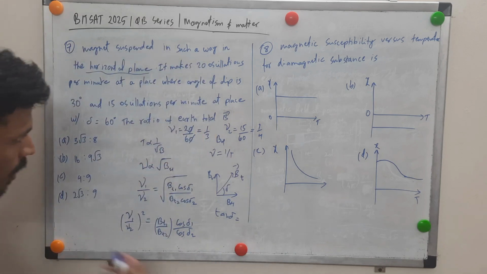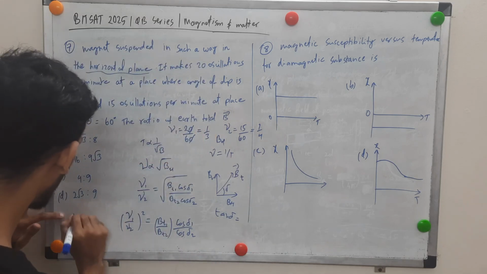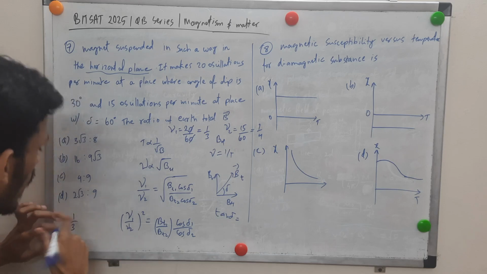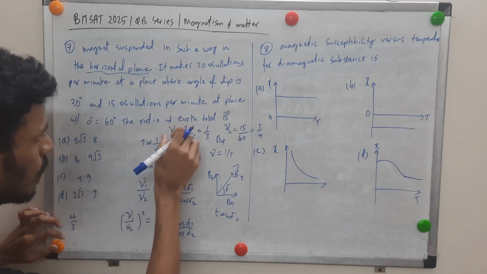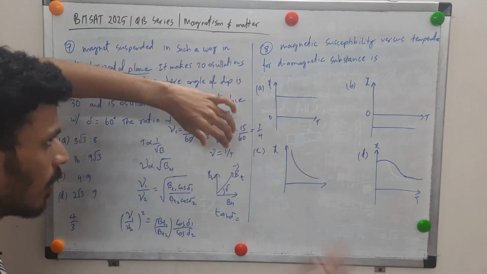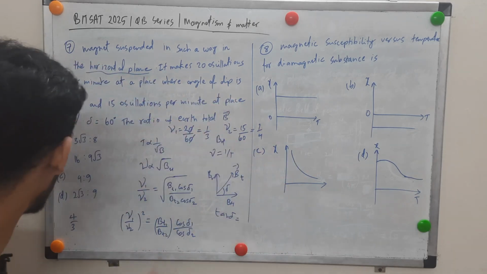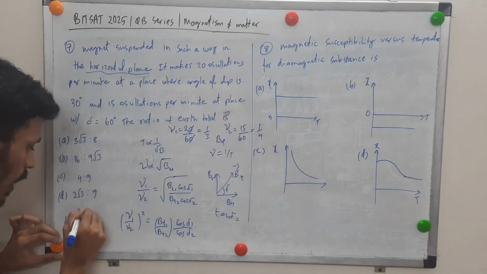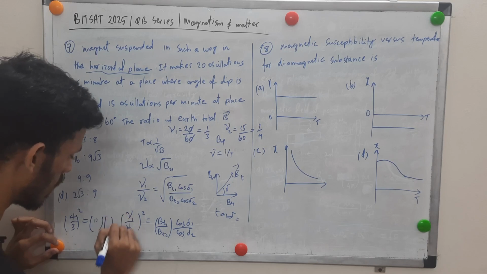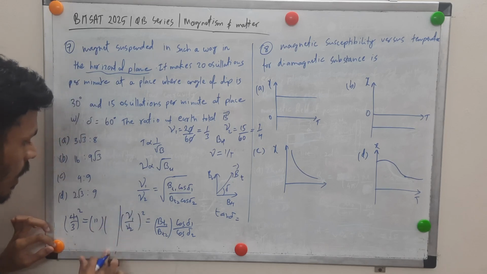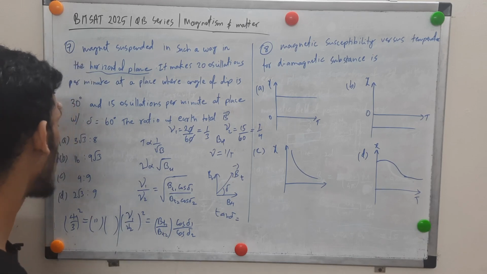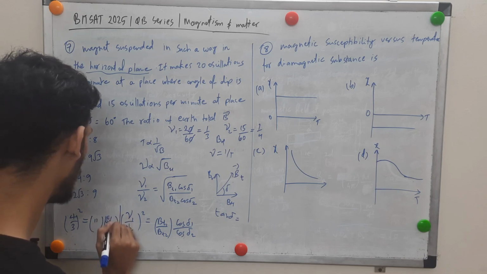Okay, so let's substitute it over here. nu1 is 1/3 and nu2 is 1/4. So 1/4 will go on top, right? Or you can take the ratio nu1 by nu2. So this 4 in the denominator will go on top, right? So you can check that. So this is squared, and BT1 by BT2, this is what we are supposed to find. I'll write it like this, and cos of delta 1 and cos of delta 2. Delta 1 is 30. Sin 30 is half, cos 30 is root 3 by 2. Okay.